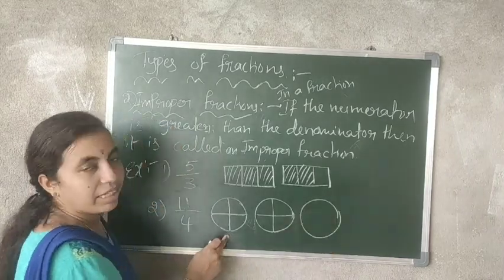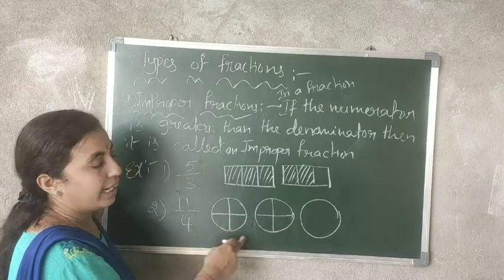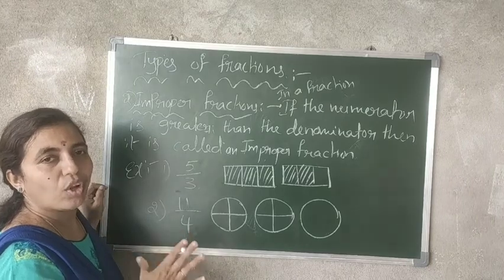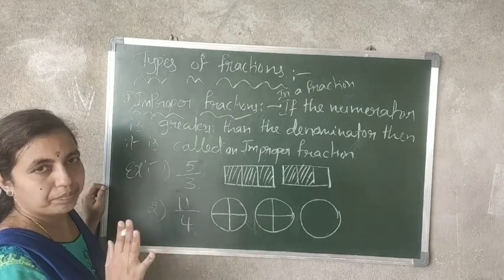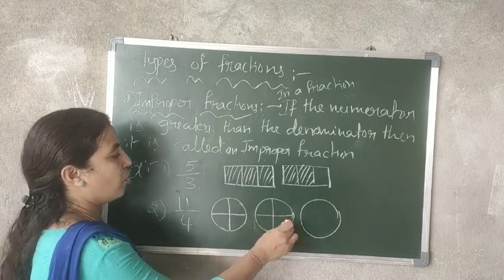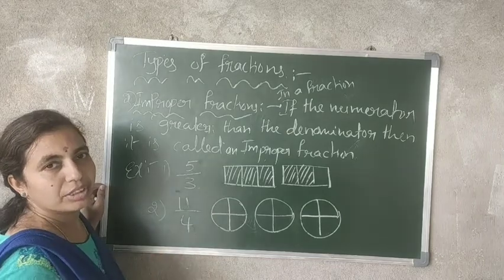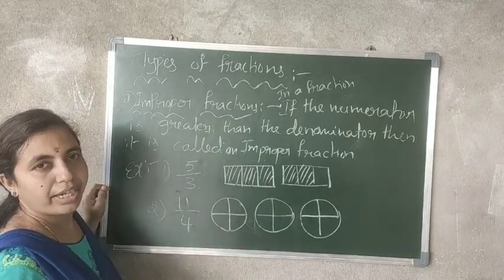See, if you have considered a circle, you have to consider the same circle only. If you draw a circle here, and here one square and then a rectangle, you should not consider it like that. All must be of the same shape and the same parts. Okay, 4, 4 and here again 4. Now see, the total parts are 12. So more than this, we have the required parts.